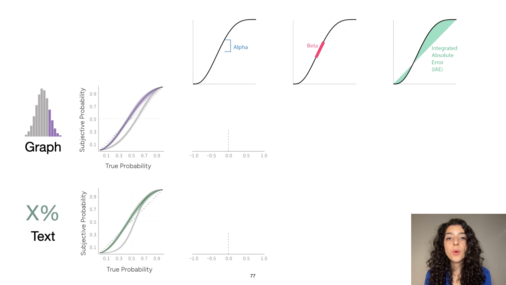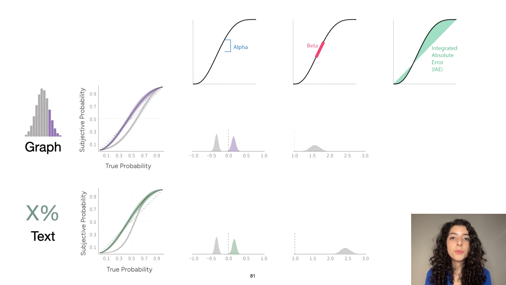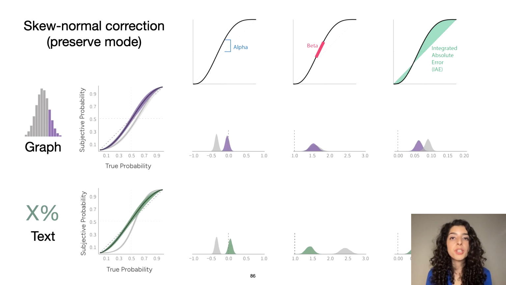So alpha, again, we want it to be 0. Originally we were somewhere around here, and after correcting we were closer to 0. Beta, again, we want to be 1. In phase 1 we were somewhere around here, and in phase 2 we got closer to 1, especially in the text condition. We want the IAE to be 0. We were originally here, and after correcting we got better. And again, we had one other correction. The results looked pretty similar to this one.